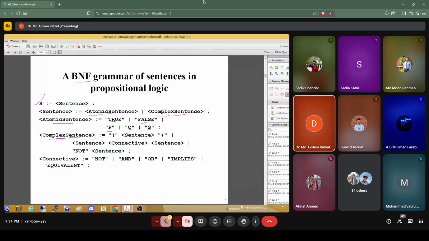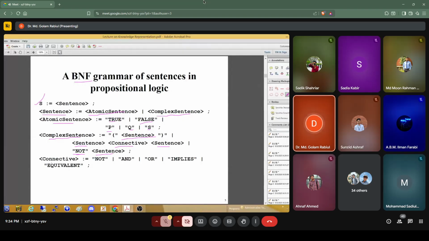The complex sentence usually can be just a sentence, or it can be sentence, then some connectives, and then again sentence. And sometimes we also represent the complex sentence as not, then again sentence.